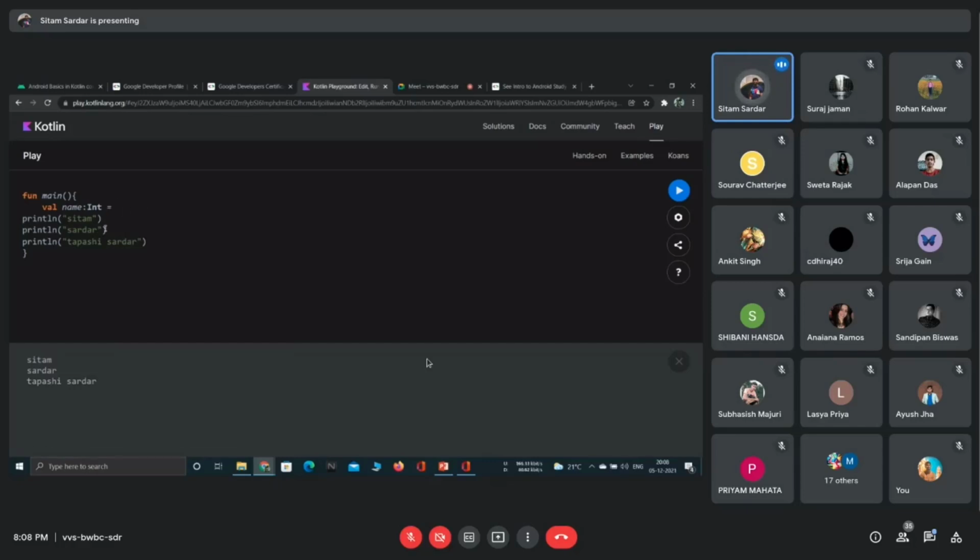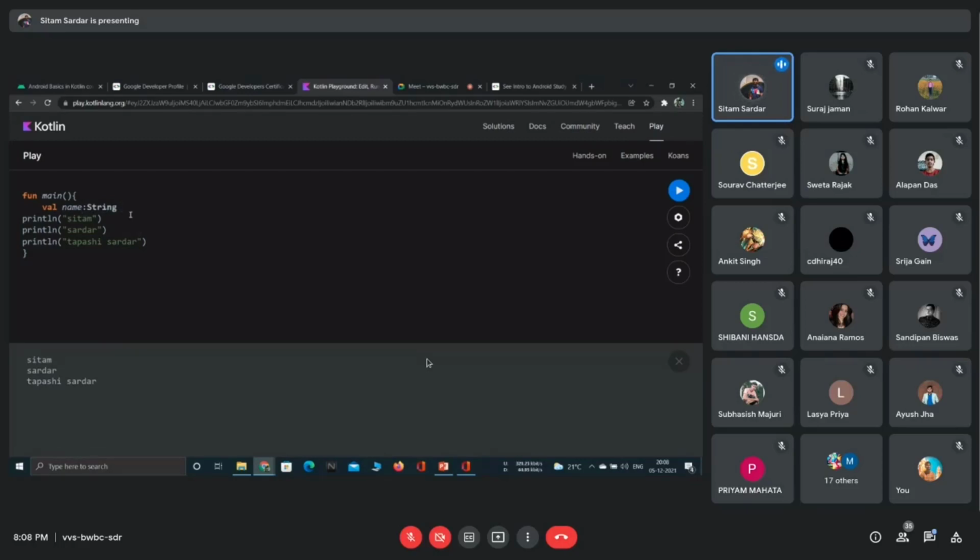Now, what we actually want to achieve is to store that name and that name. We are passing these names separately in the println function, right? But I don't want that. I want something different. First of all, I'm making a variable of type string, and the variable name is name.